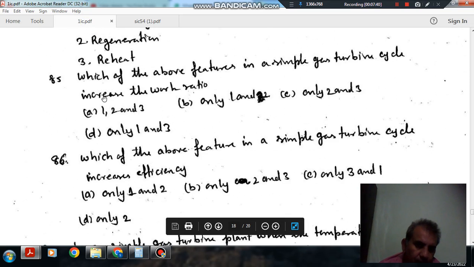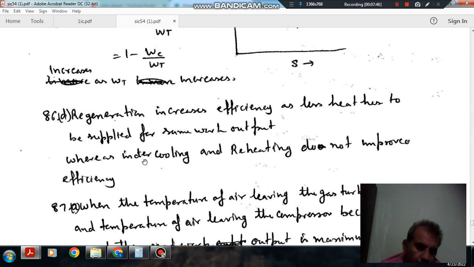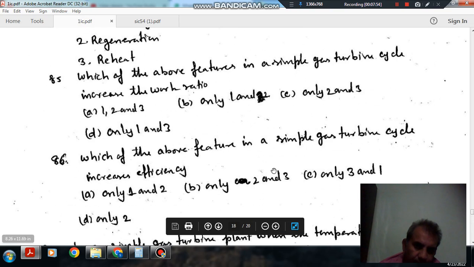Option B. Only 86, option B. It will be regeneration. Efficiency will be improved by only regeneration. Okay.